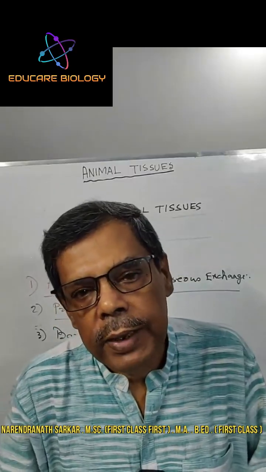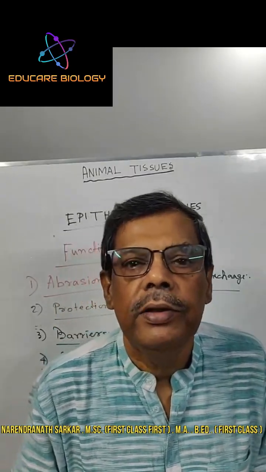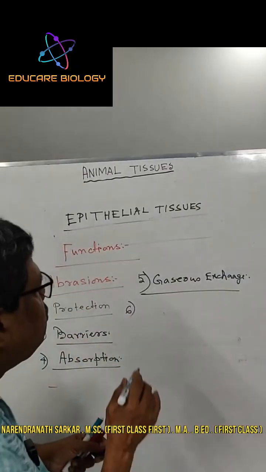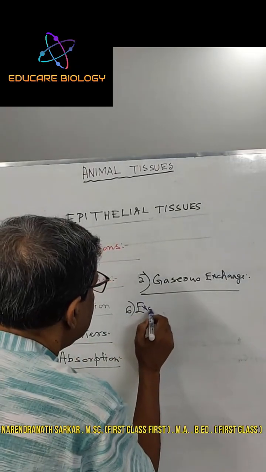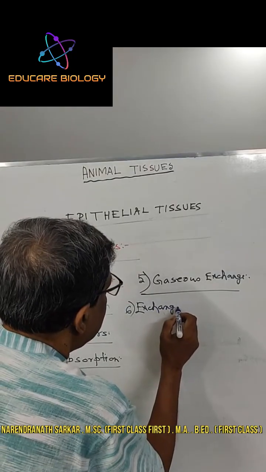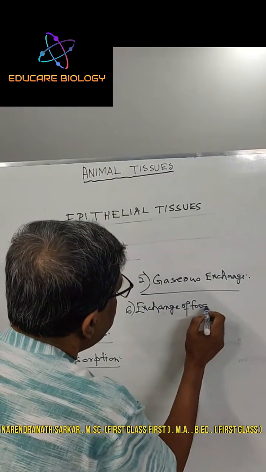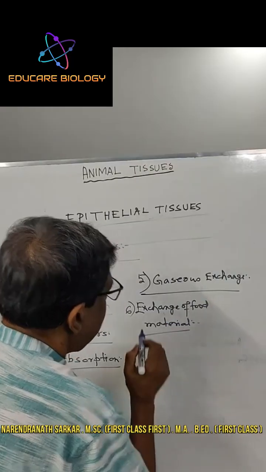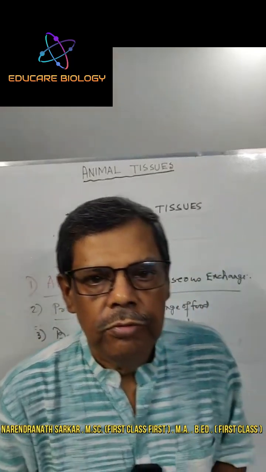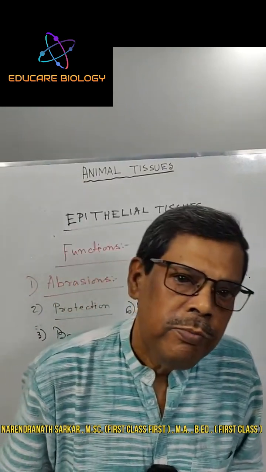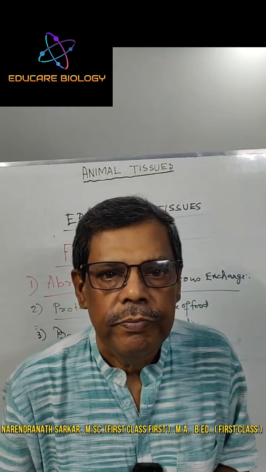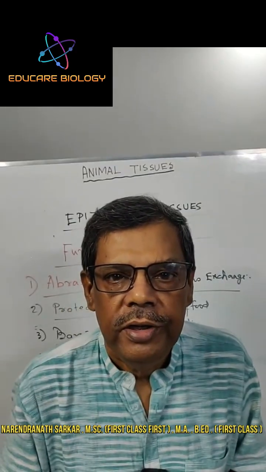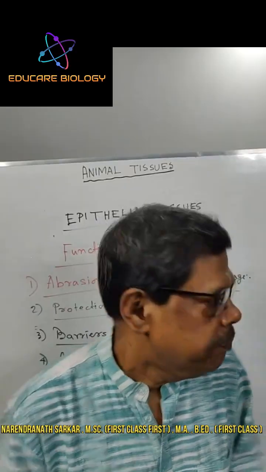Gaseous exchange is completed by the epithelial tissue. Next, number six, exchange of food material by the epithelial tissue. Exchange of food material from blood to tissue fluid is completed.